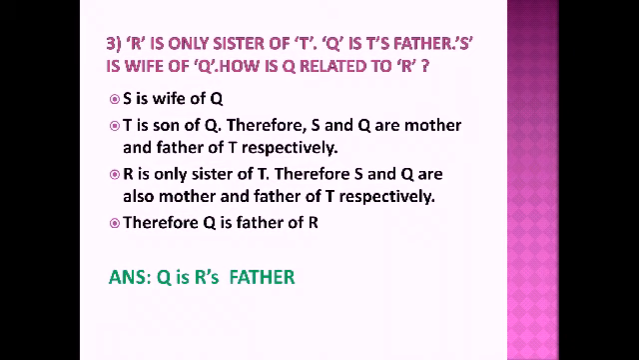Now let us read the question. How is Q related to R? So how is Q related to R? Q is father of R. Now let us go through the steps for the explanation. S is wife of Q. T is son of Q. Therefore, S and Q are mother and father of T respectively. Respectively means S is mother and Q is father.